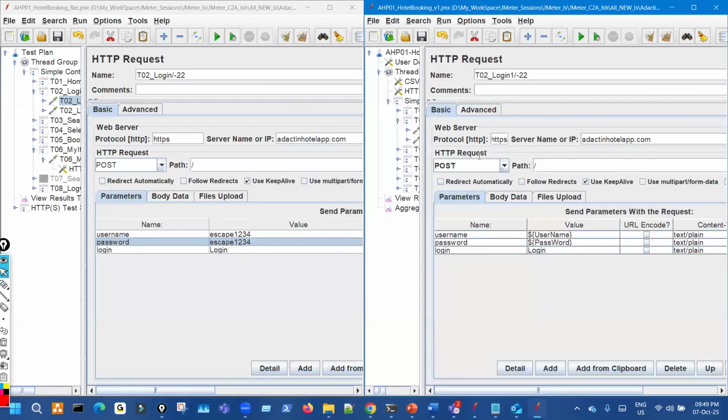Apart from that, nothing. In this application, there is one beauty actually: there is no dynamic value to handle, like authorization tokens.